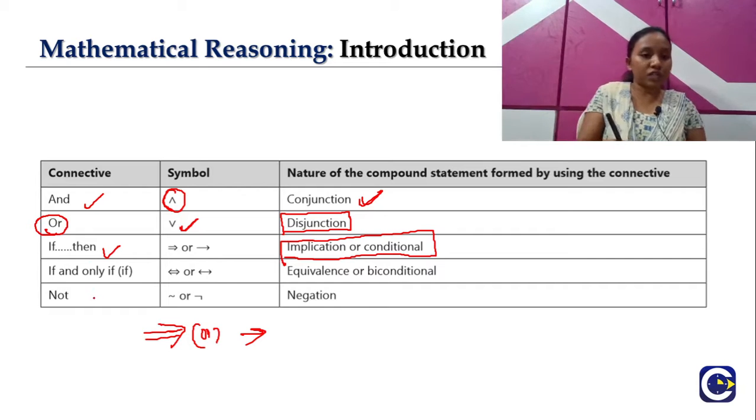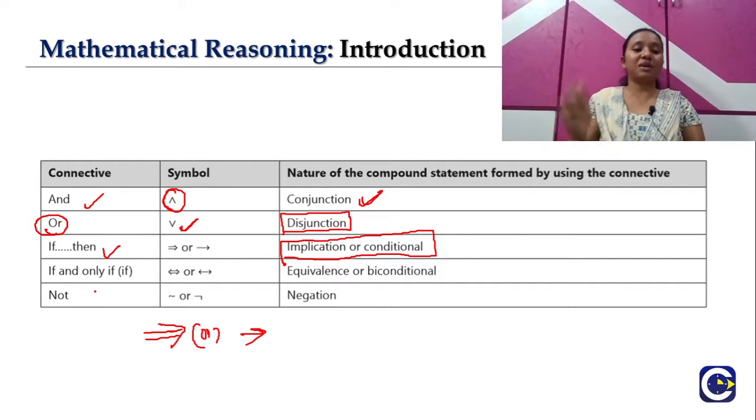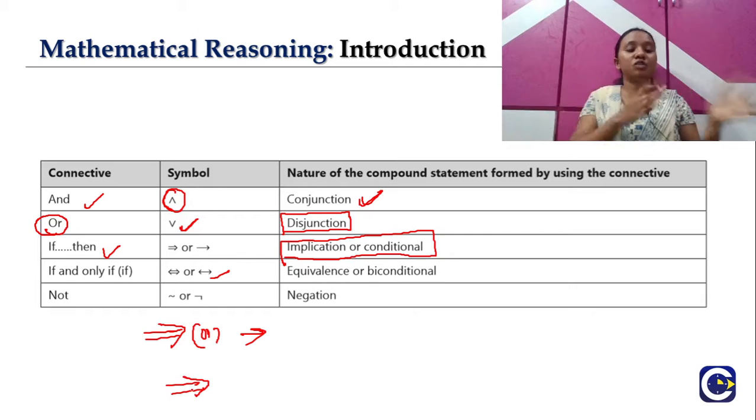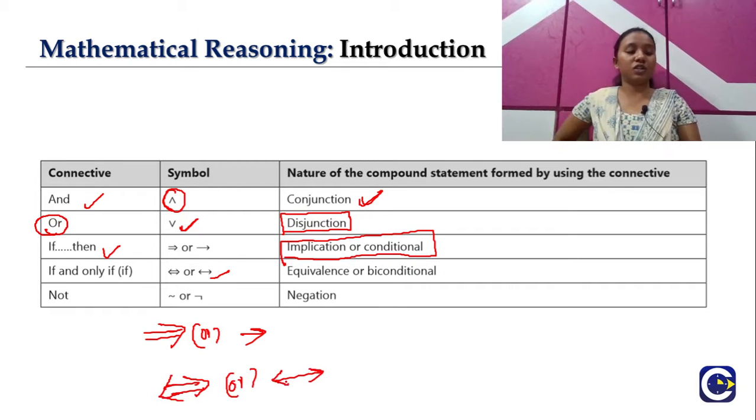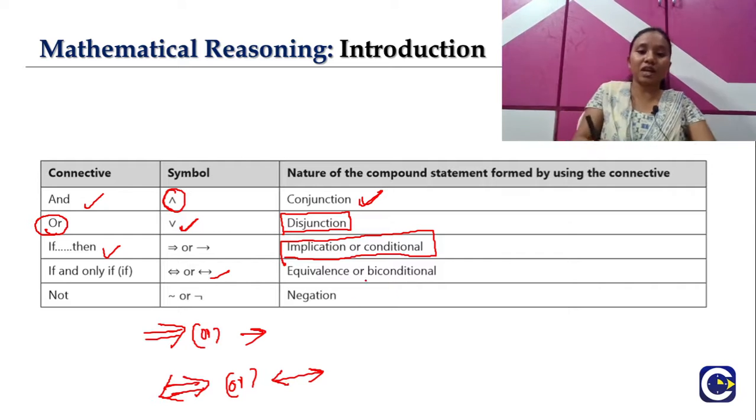The fourth connective is if and only if, which means double implication. The symbol here is the double implication, because if and only if means both sides must be satisfied. Either this or this can be the symbol used for if and only if. The nature of the compound statement here is equivalence or biconditional.